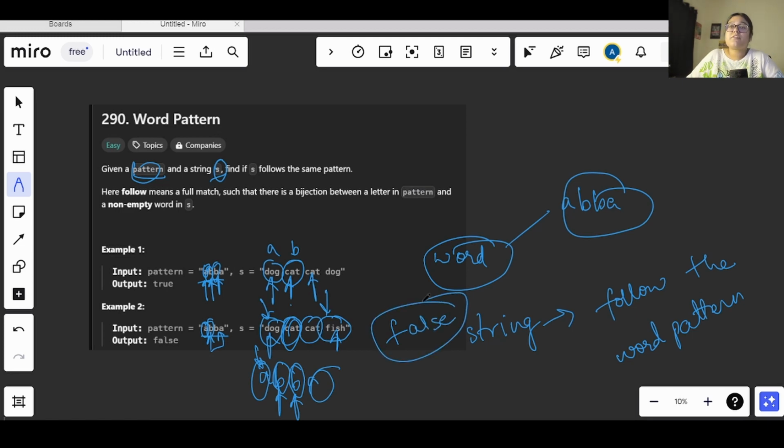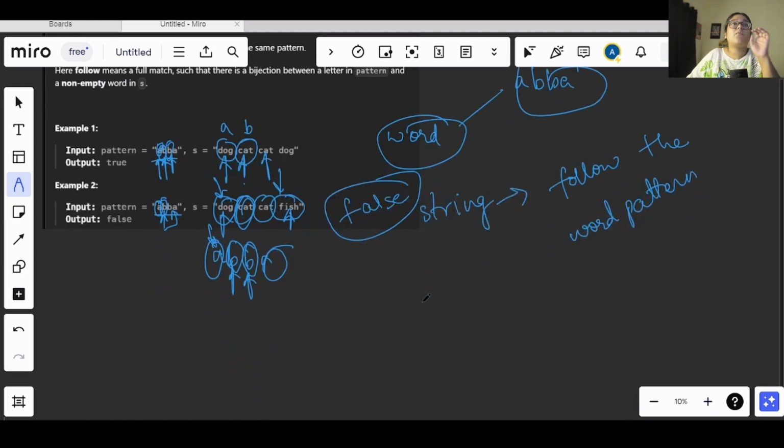So this is a very simple question. We just need to follow the word pattern and see if the string is following the same pattern or not. If it is not following, we will be returning false, otherwise we will be returning true. This question can be solved in the same way as we had solved Isomorphic Strings. First we can see that we have been given a single string of pattern characters, and the other one is a string which has different words. These words are separated by spaces, right?